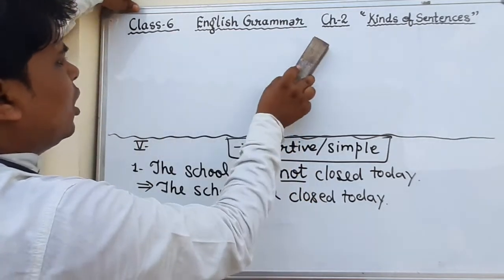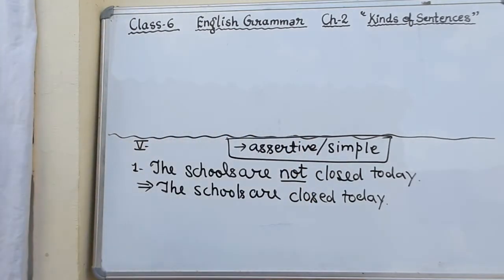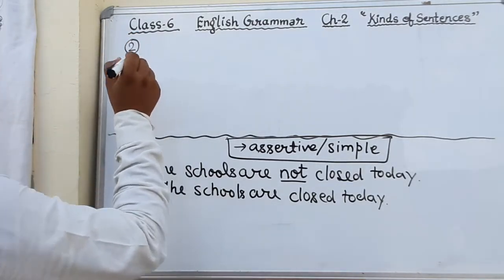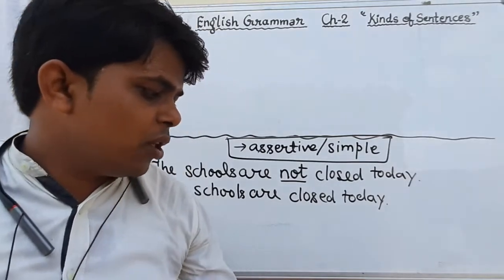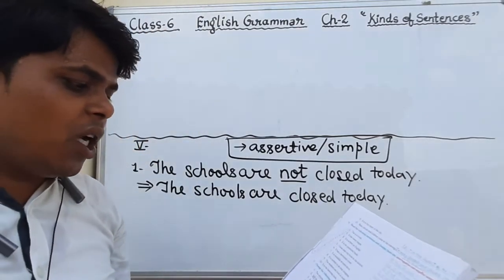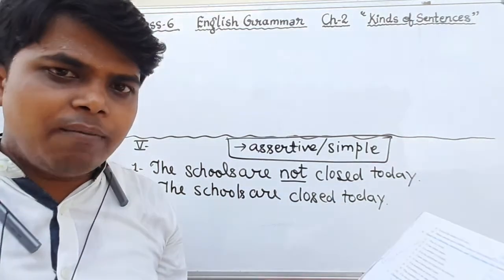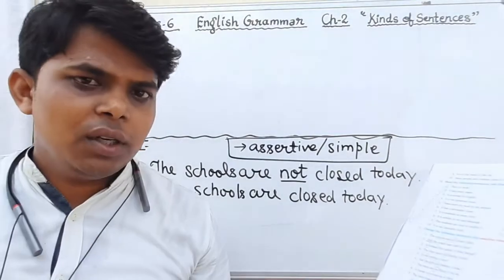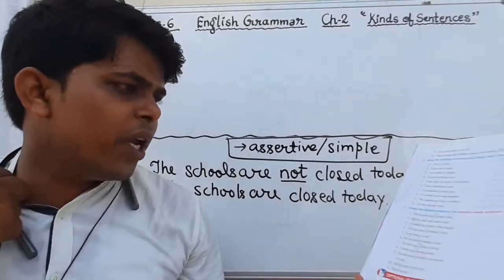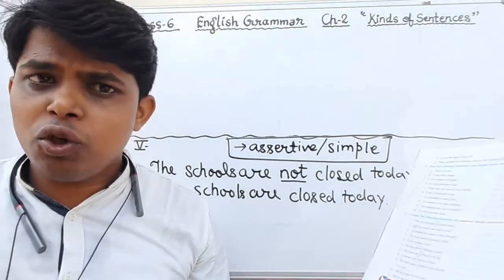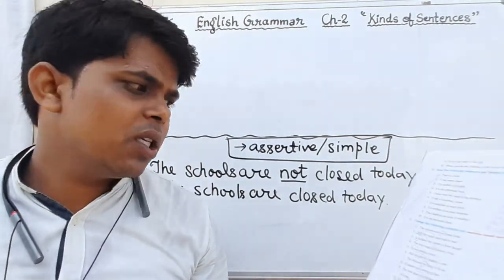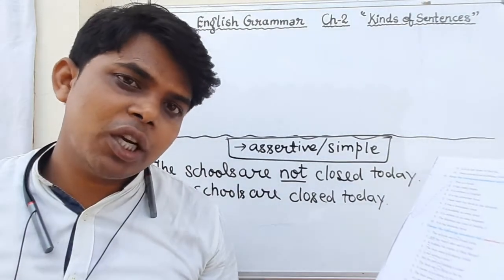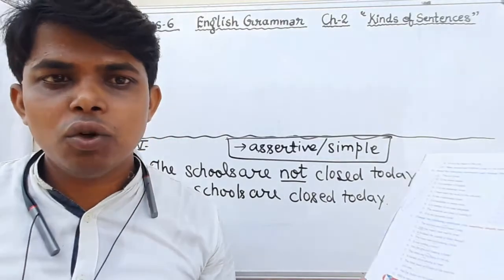Okay. Now, just see. Question number 2. Now we will do question number 2 of exercise number 5. What is question number 2? Will the match start well in time? Will the match, it is in interrogative form because it started with the helping verb will. So we have to change the sentences into assertive or simple sentences. So, will the match start well in time? This is an interrogative sentence and we have to convert this sentence into assertive.